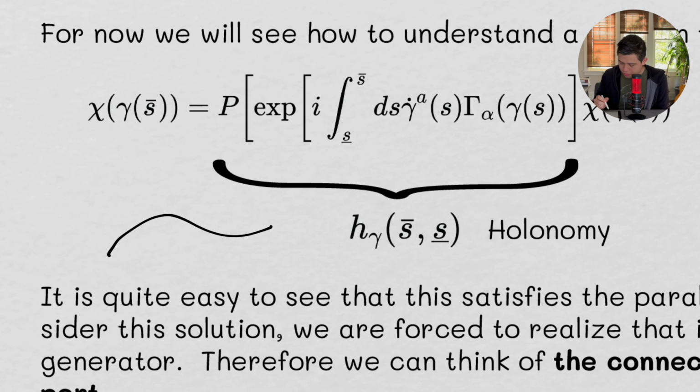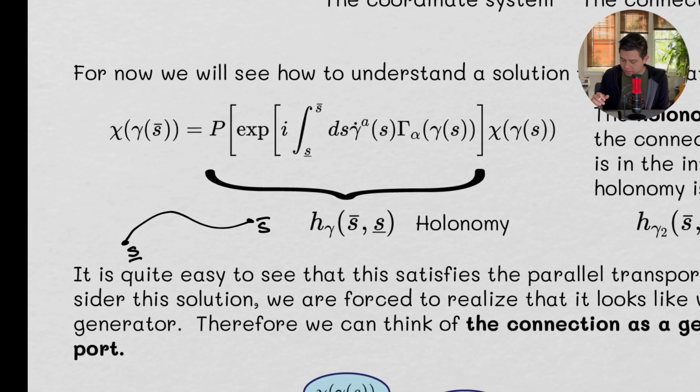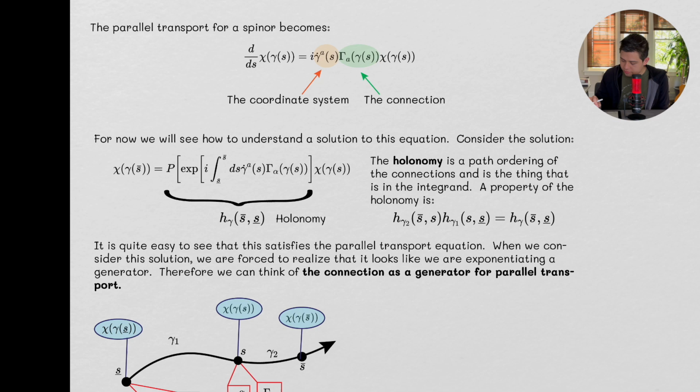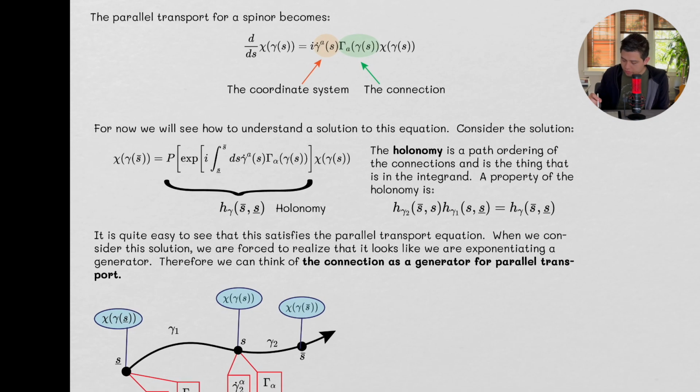I can draw a picture. Here's our curve. Here's our s underlined, and here's our s overlined. Okay. I might interchange between different nomenclature along curves of parameters along curves, and I'll try to make that evident as we go through this series. However, this is our holonomy. So the holonomy is a path ordering of connections. Okay, it's a path ordering of connections, and it's the thing that's in the integrand.